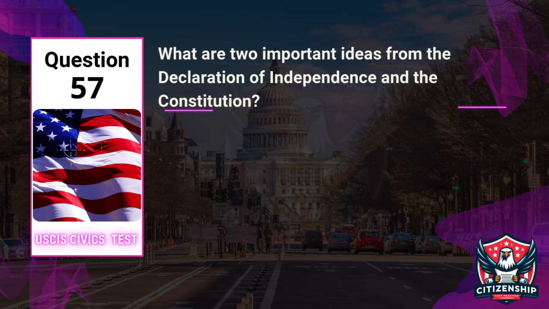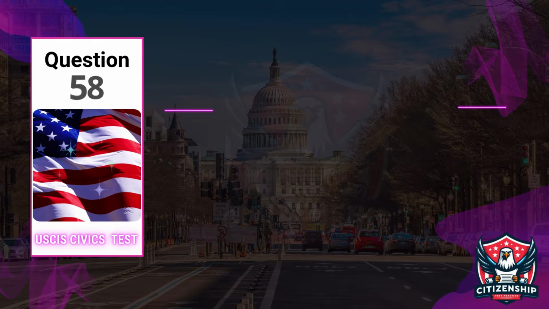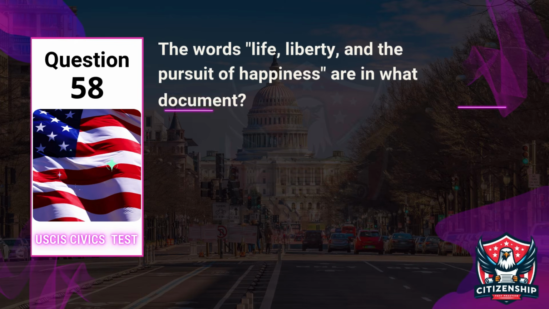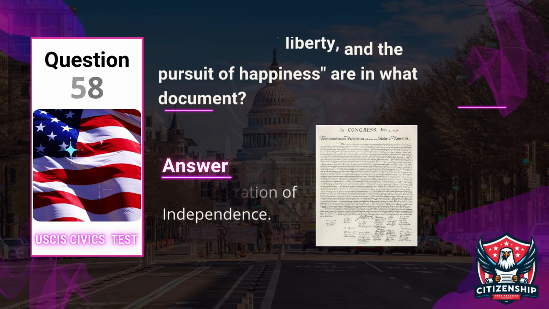Question 57. What are 2 important ideas from the Declaration of Independence and the Constitution? Answer. Liberty and equality. Question 58. The words life, liberty, and the pursuit of happiness are in what document? Answer: the Declaration of Independence.